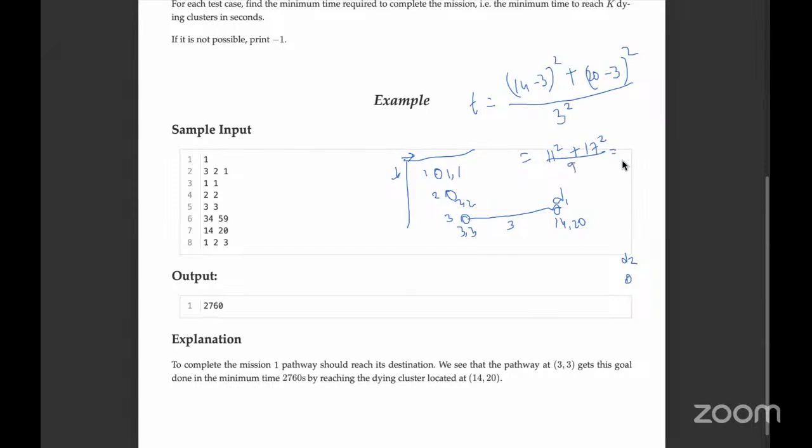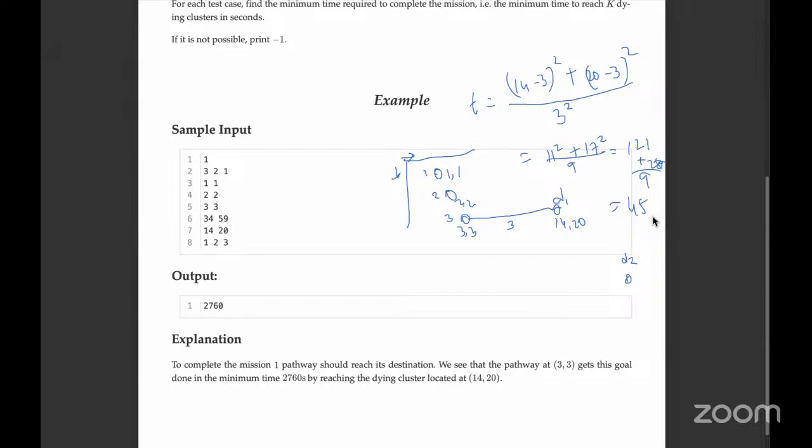So what will be the value? So 11 squared is simply 121 and 17 squared is 289. So this is (121 plus 289) by 9. So 121 plus 289 is 410 and 410 by 9 is 45. Right? So this is 45.